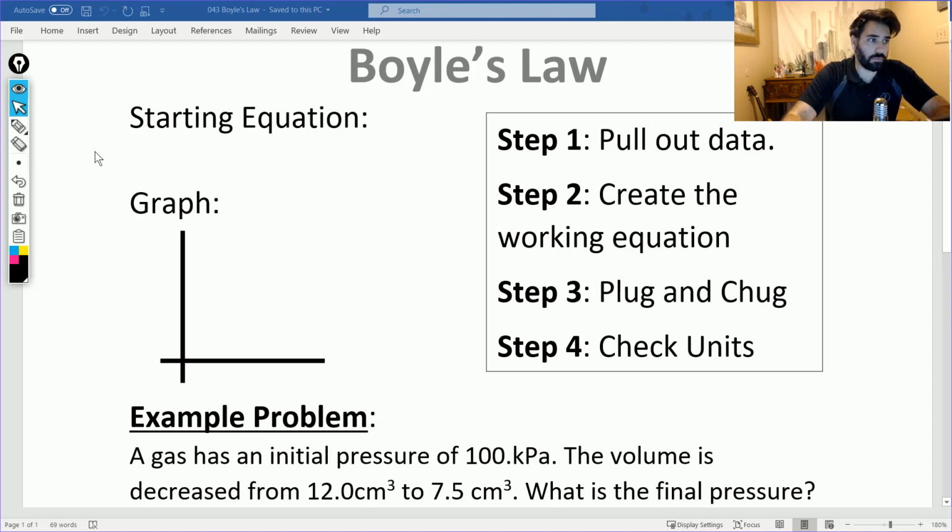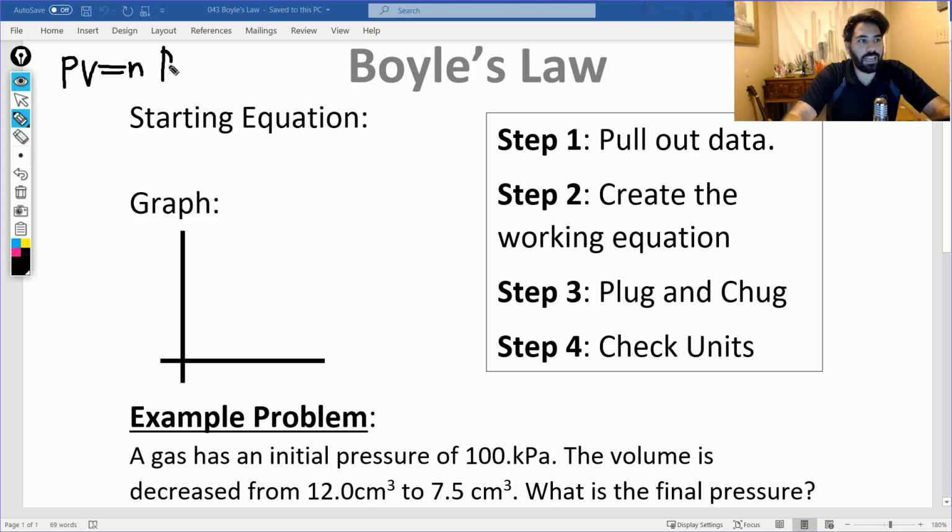Today we're going to continue our discussion about the ideal gas law. One of the interesting things about the ideal gas law is it wasn't discovered or created as a whole. It was actually discovered in pieces, right? The whole law is this: pressure times volume is equal to the number of moles times some constant multiplied by the temperature. The first one we're going to talk about is Boyle.